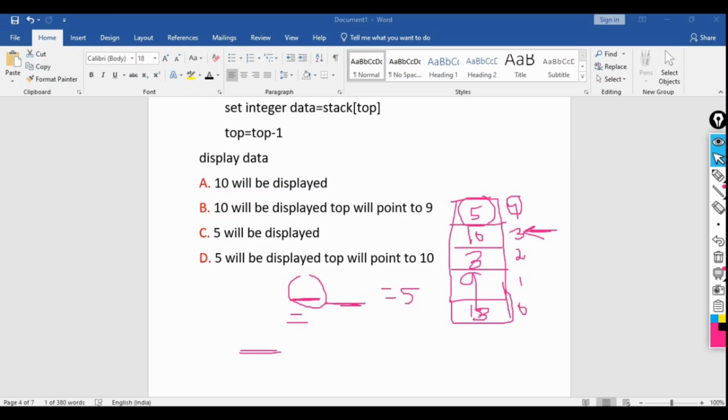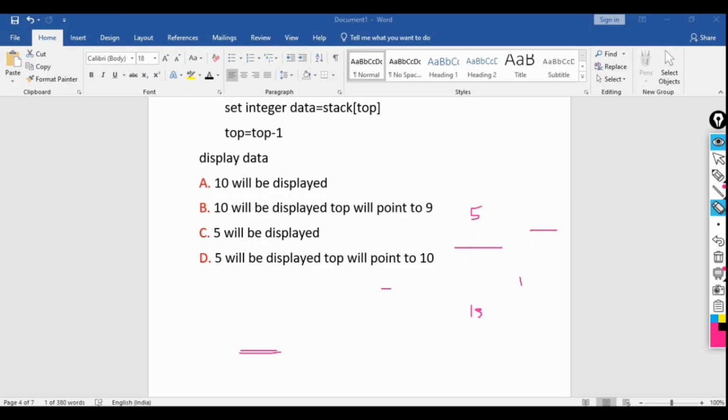I am pointing towards you. That means I am saying, yeah, this one, but it does not mean that I am taking your value. I am just pointing to something, I am not taking this value. So here top will be pointed to this 10. So 5 will be displayed and top will point to the 10. So the correct option is the D only.